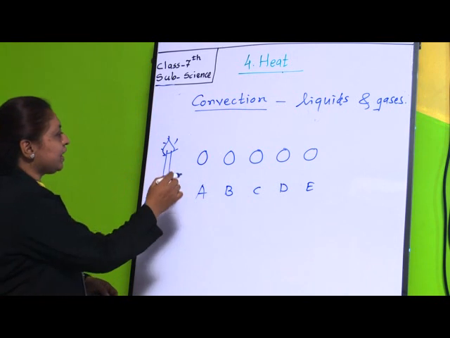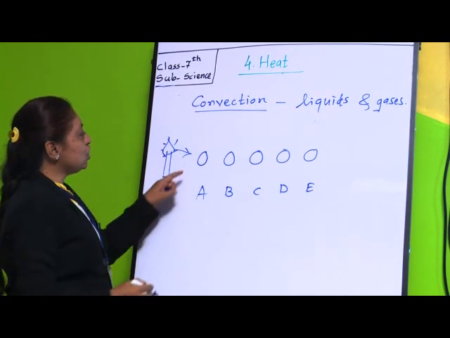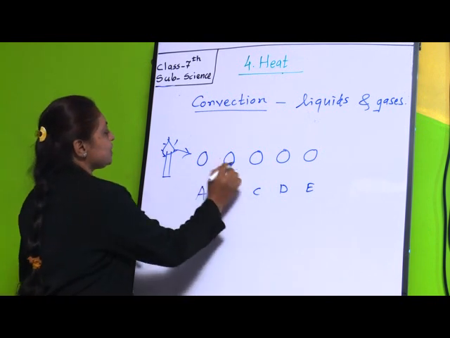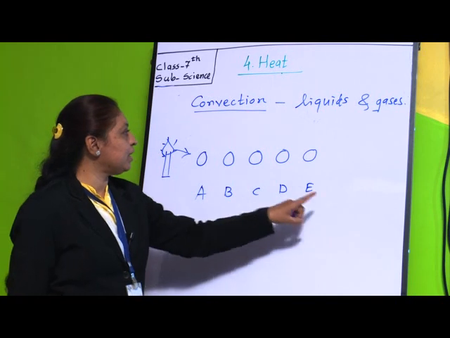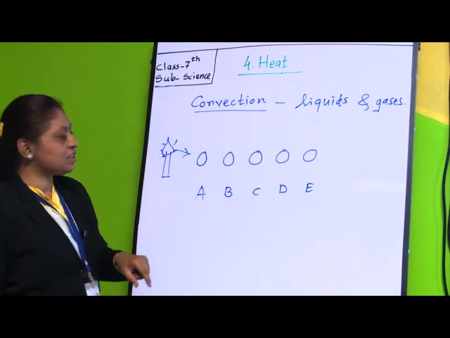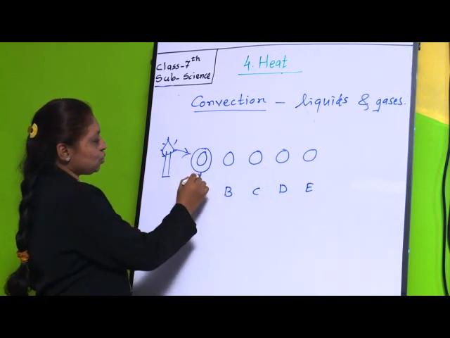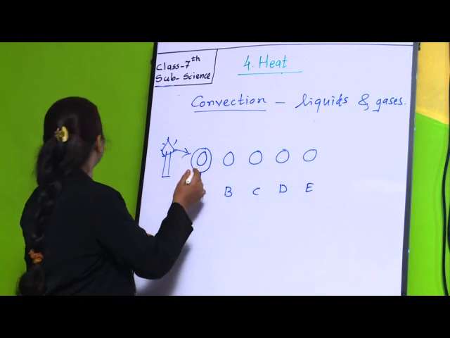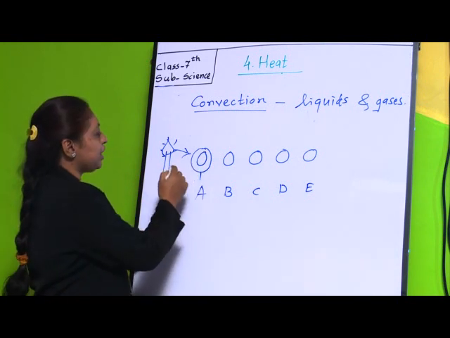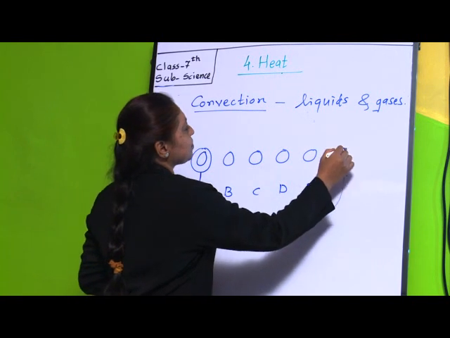Whenever heat is going to transfer from this candle, what happens here? In conduction I told you A transfers to B, B to C, C to D, D to E. But in convection it does not happen like that. Whenever particle A gets heat from this flame, it is going to move to the end.